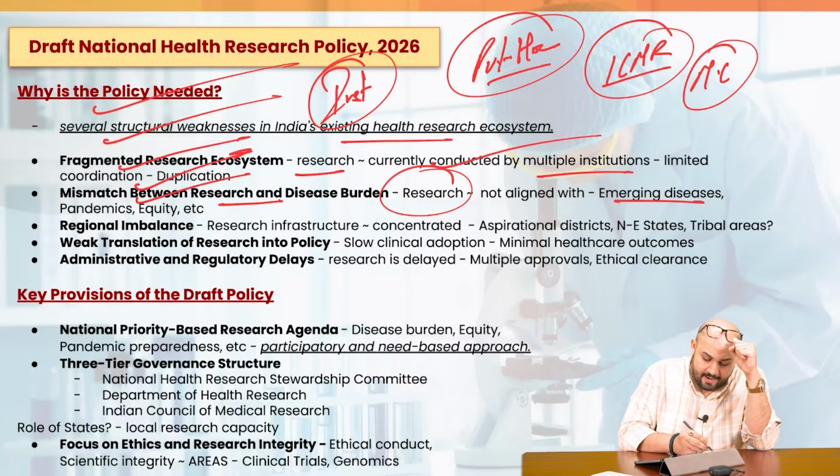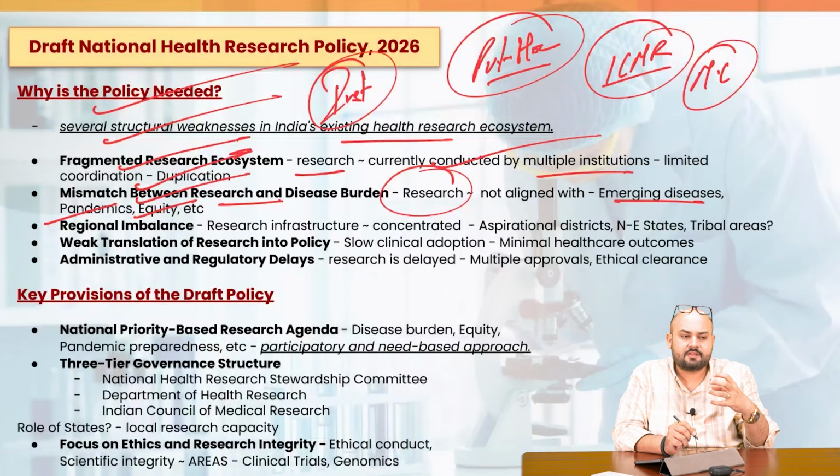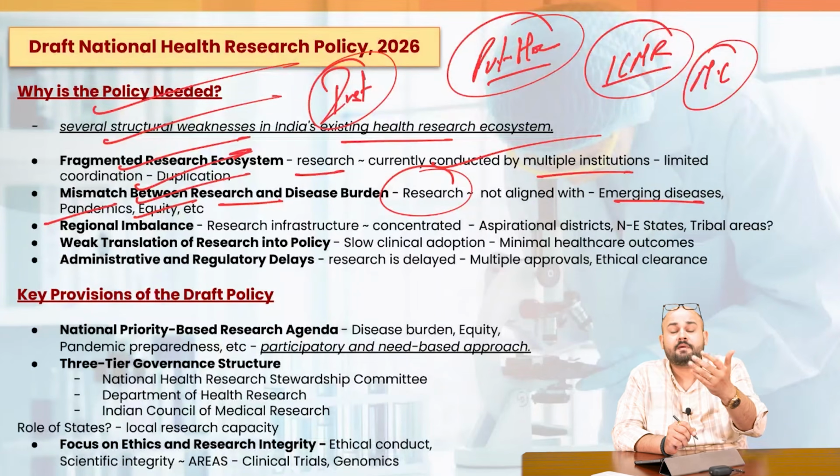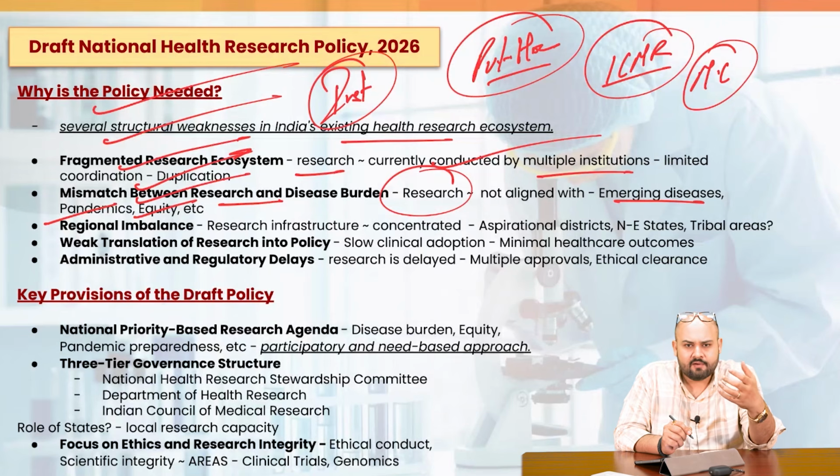Got it? Pandemics or equity. Are we focusing more on, for example, the neglected diseases, neglected tropical diseases? Are we focusing more on the needs of the poor people? Or rather, is it just a focus on specific diseases which only the rich class can afford, right?